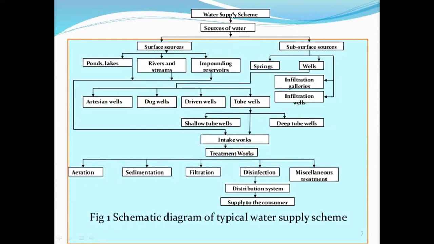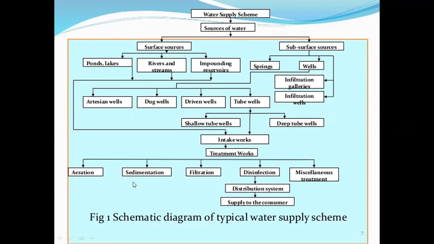The intake structure stores the water and then conveys water to the water treatment plants. Then in water treatment plants there are some processes which purify the water. In that, first is aeration. Aeration means the water comes in contact with oxygen and removes the gases which are in the water.